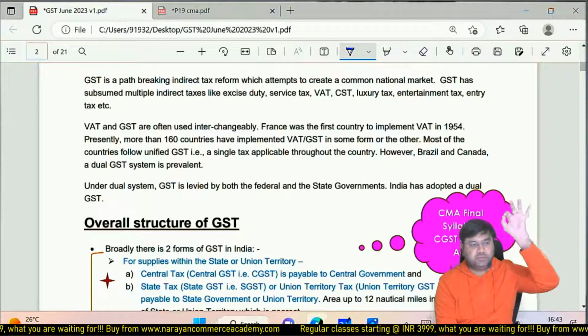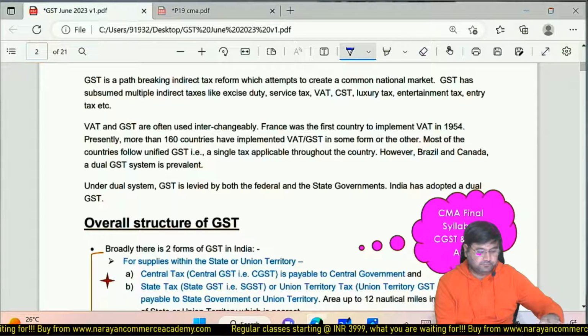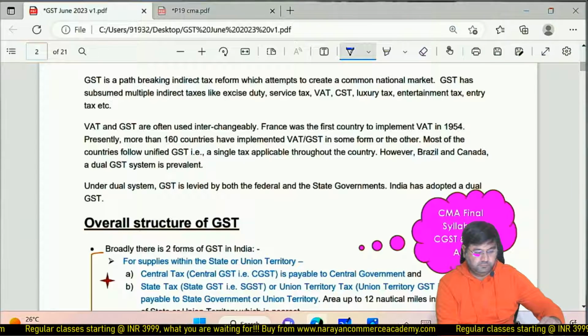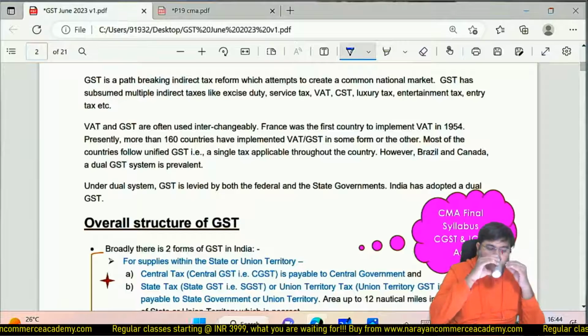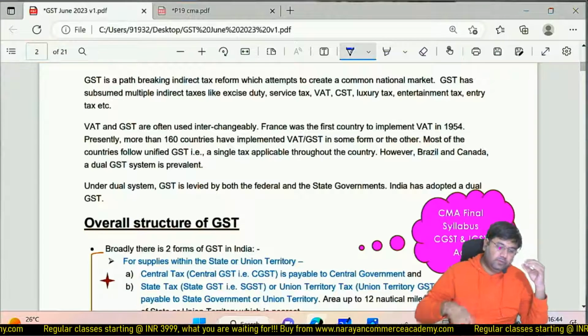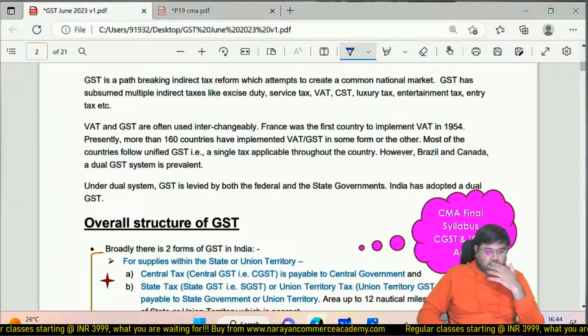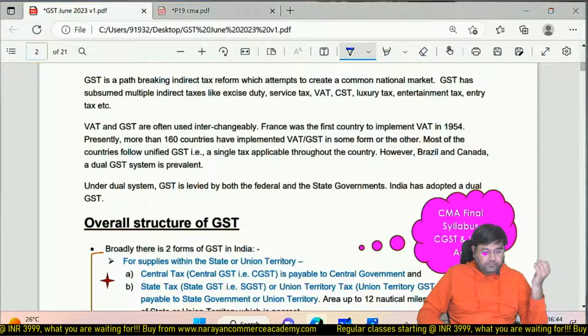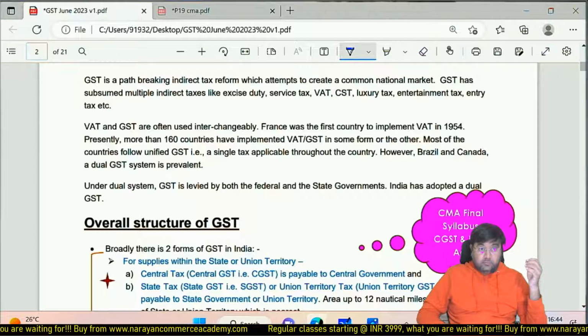And if you people don't have a doubt, just put in the chat window, no doubt. Okay, so no doubt.